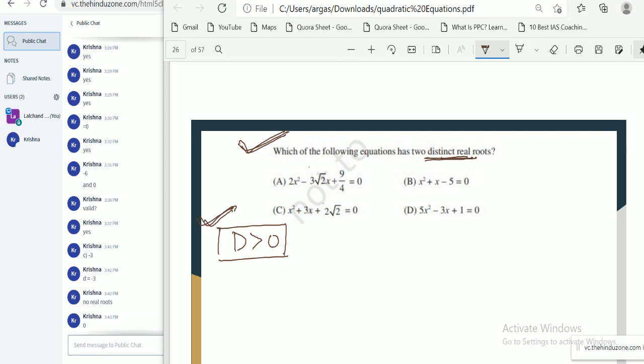Okay. So if we check for first option, what is the value of D? Minus 3 root 2 square minus 4 into 2 into 9 by 2. This get cancelled. Then 9 to the 18 and this is 36 and D value is finally minus 18.